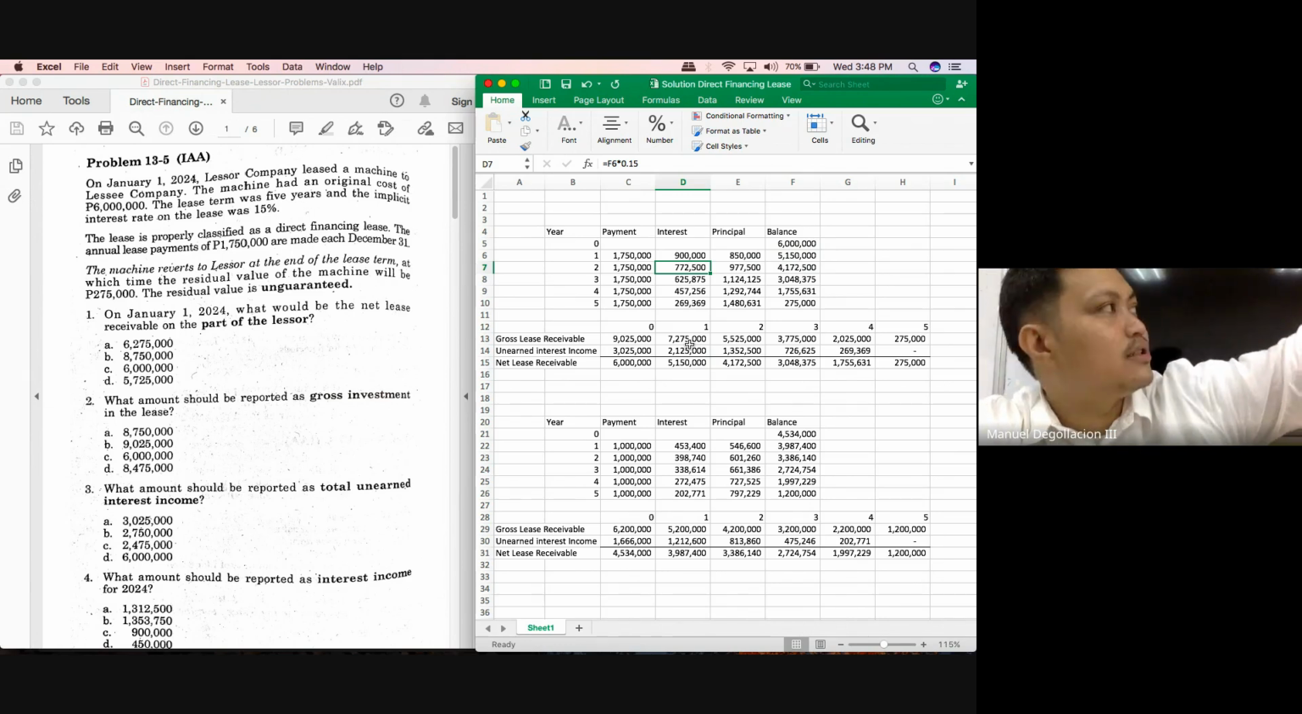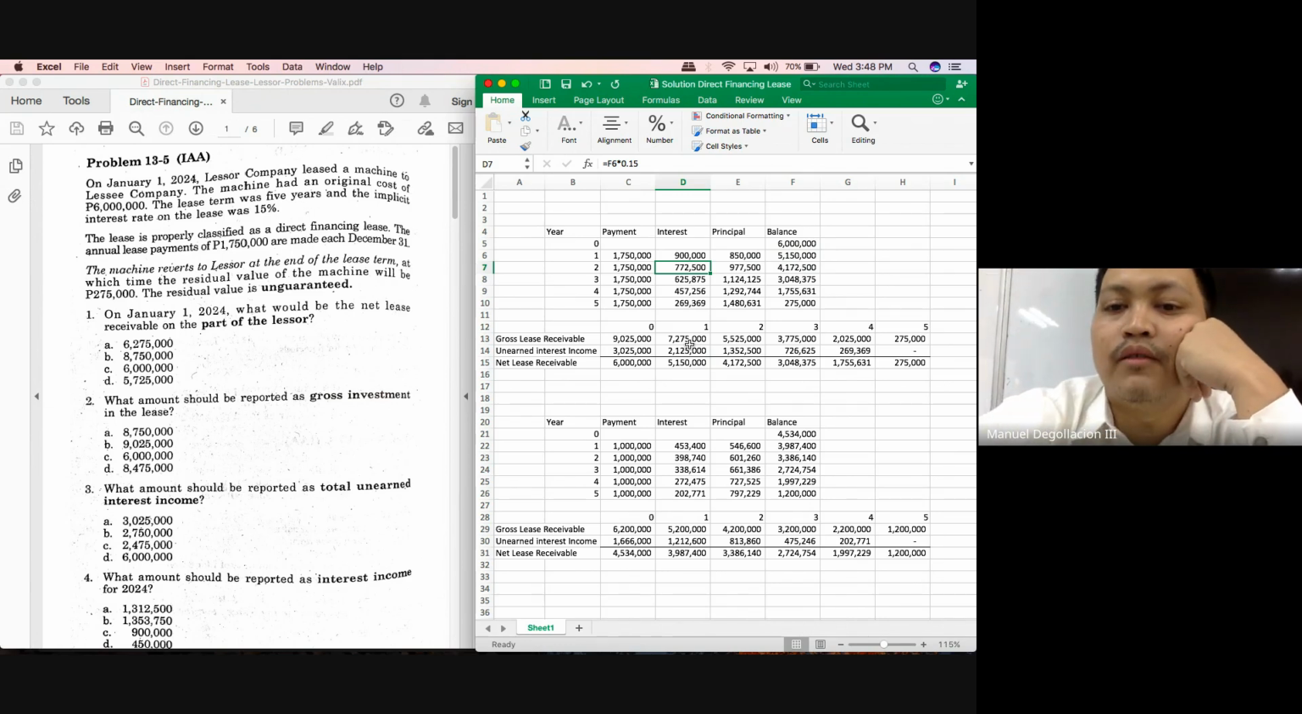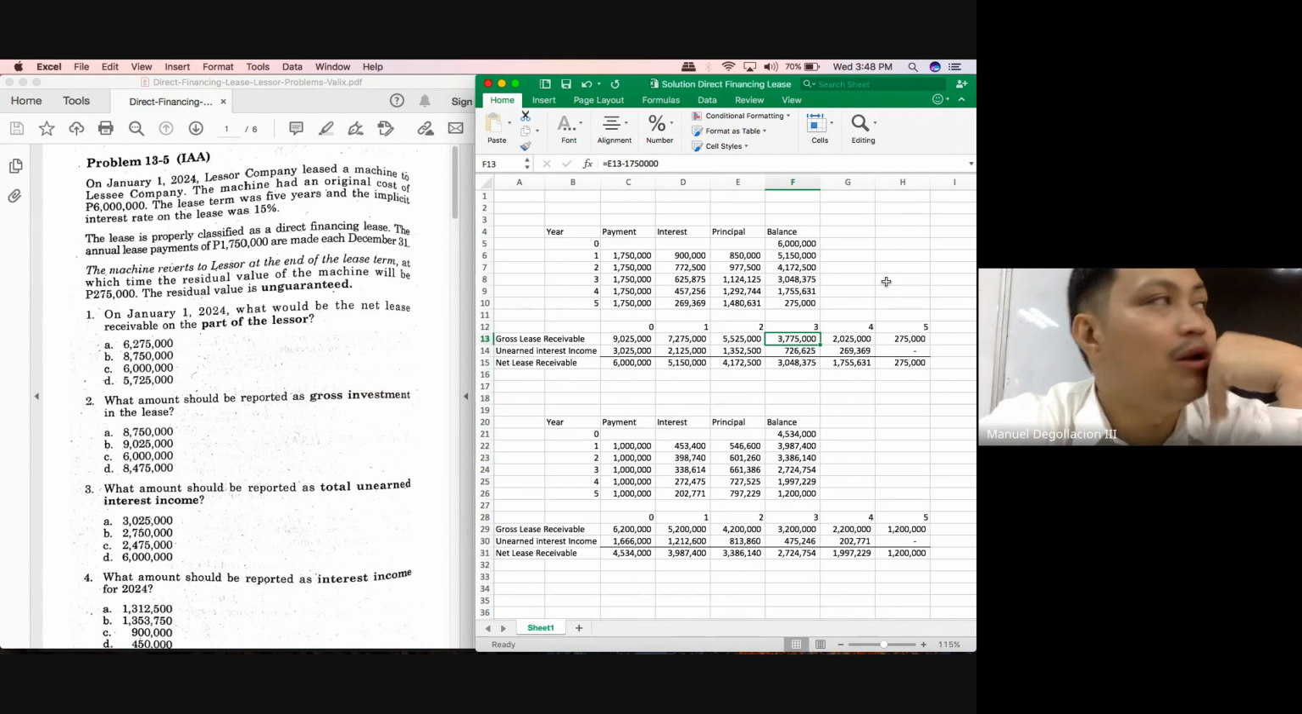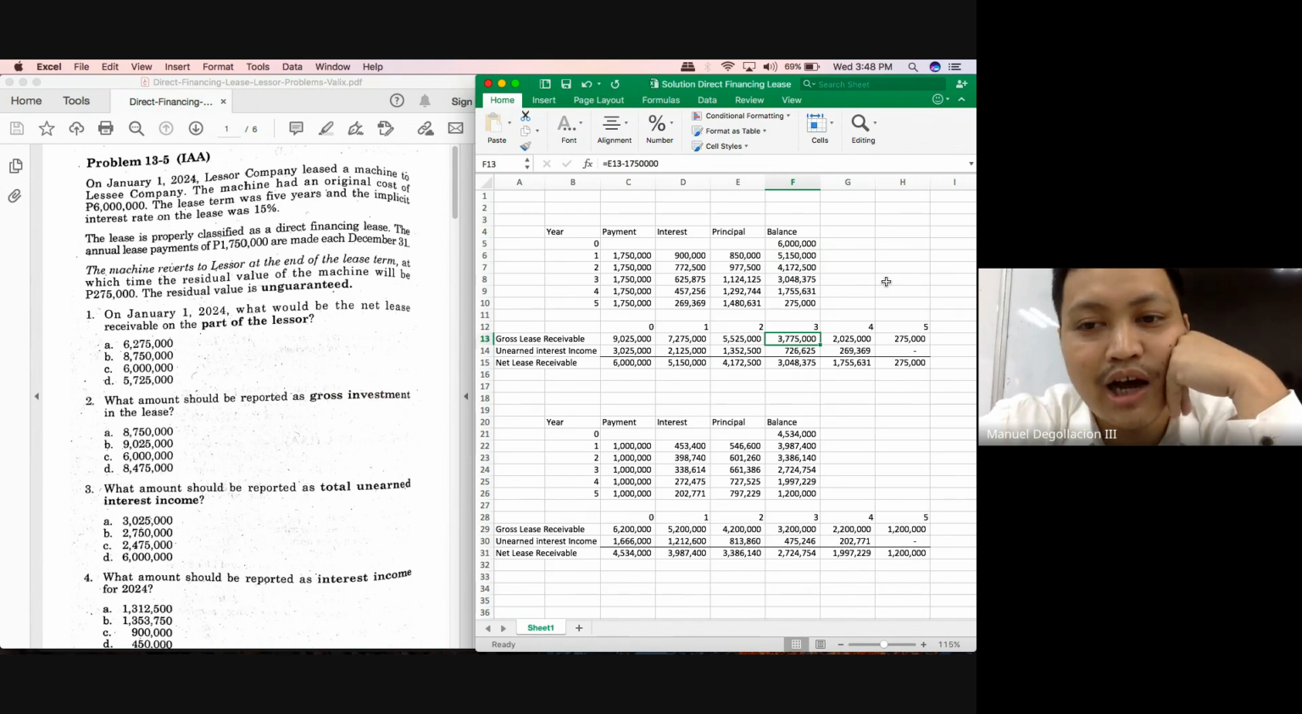Use this one, class. First, what's the first thing we need? We need our gross lease receivable. If the previous gross receivable was 5,525, do we expect it to remain the same after the 3rd year? No, we expect it to reduce by the amount of payment that we will receive, which was 1,750,000. How much is 5,525 minus 1,750,000? 3,775,000.